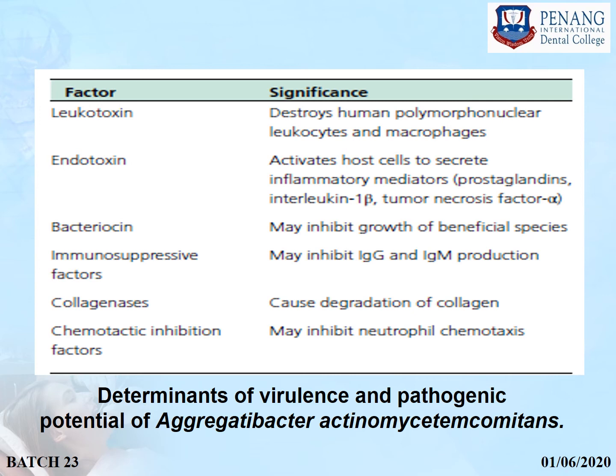And their significance is given on the right side, as leukotoxin will destroy human polymorphonuclear leukocytes and macrophages. Endotoxin will activate host cells to secrete inflammatory mediators such as prostaglandins, interleukin and TNF alpha. Bacteriocin may inhibit growth of beneficial species. Immunosuppressive factors may inhibit IgG and IgM production. Collagenase may cause degradation of collagen, and chemotactic inhibition factors may inhibit neutrophil chemotaxis.